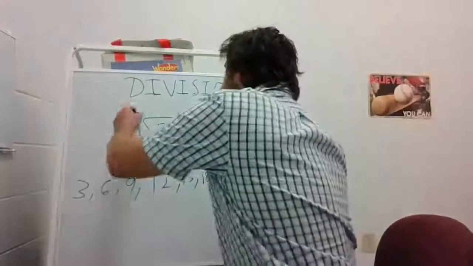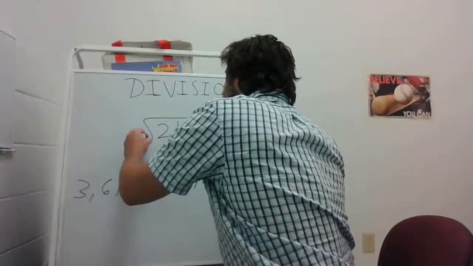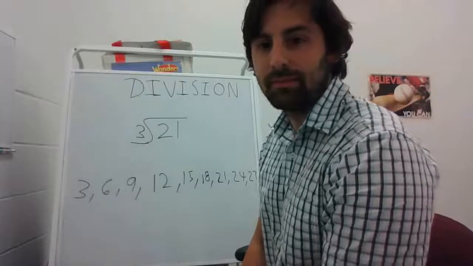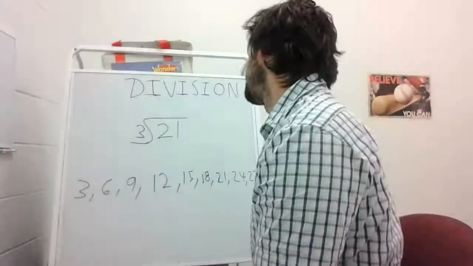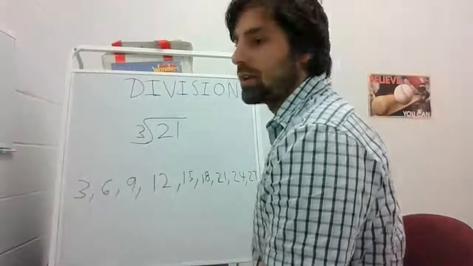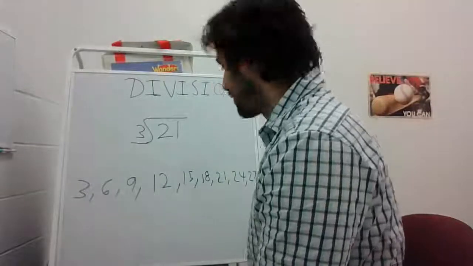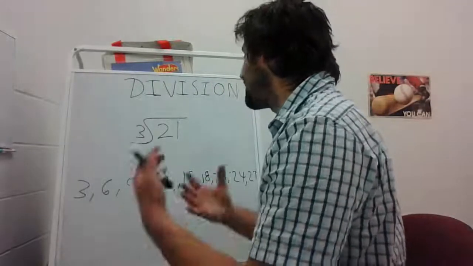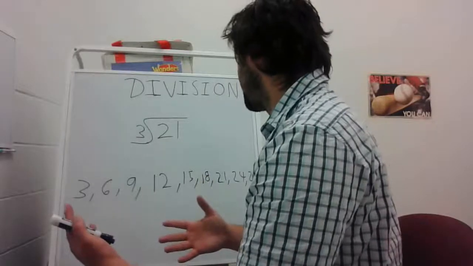The first problem: 21 divided by 3. So what I'm going to do is skip count from 3 to 21, and I'm going to see how many times 3 goes into 21.